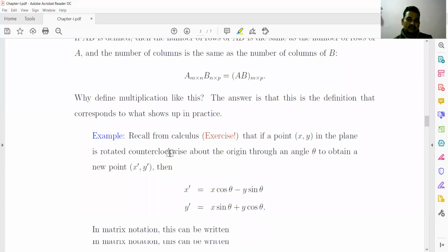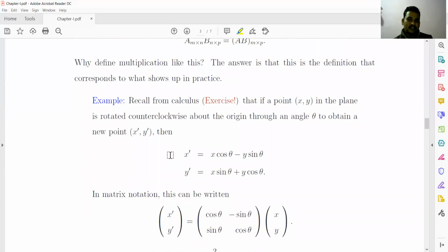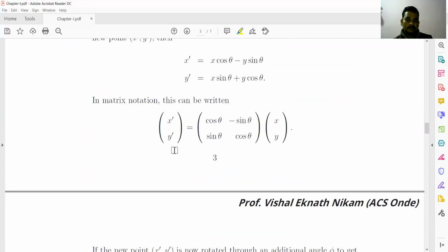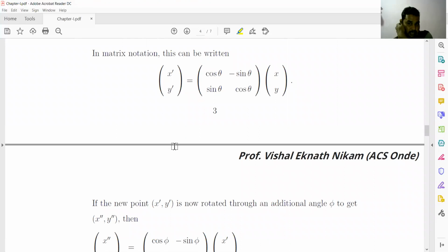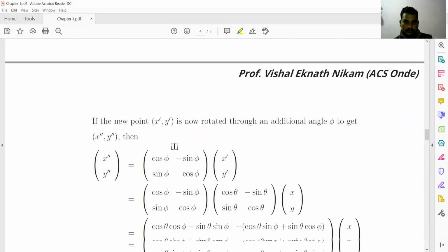These are some differential equations which can be written in the matrix form.